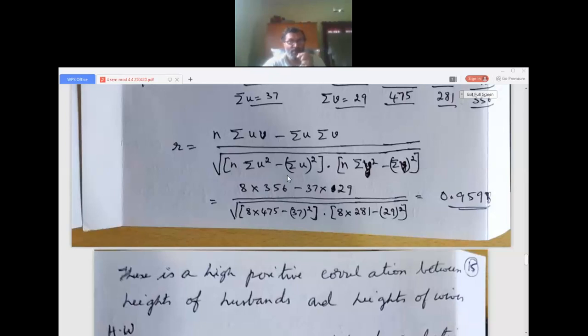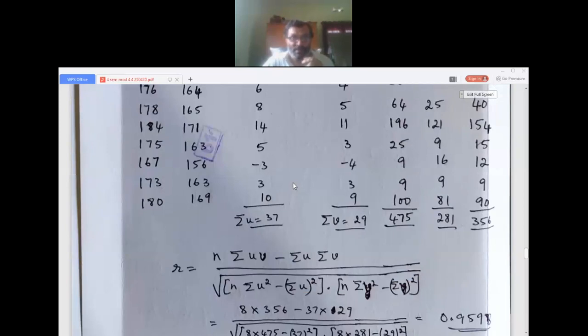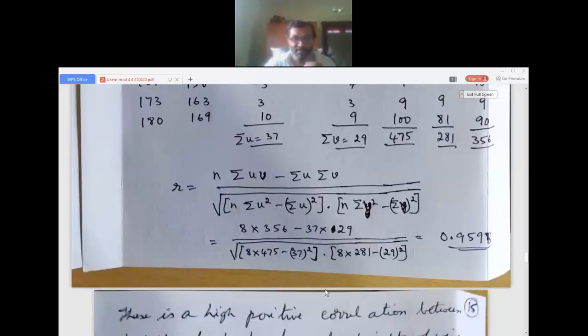into sigma v, then you get the formula as square root of n into sigma u squared minus sigma u whole squared, into bracket n into sigma v squared minus sigma v whole squared. So put all the values and simplify it and check it in your calculator whether I am correct. I got 0.9598.